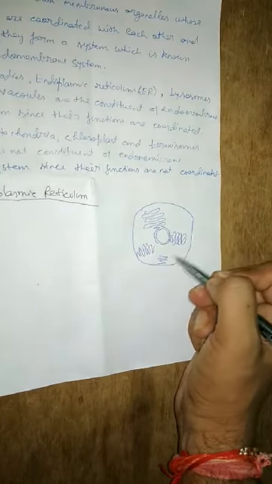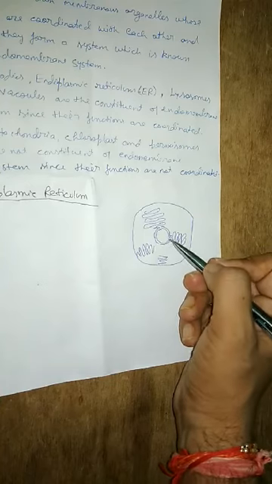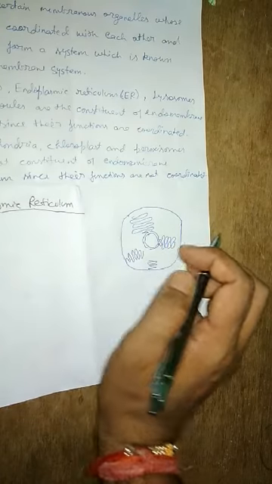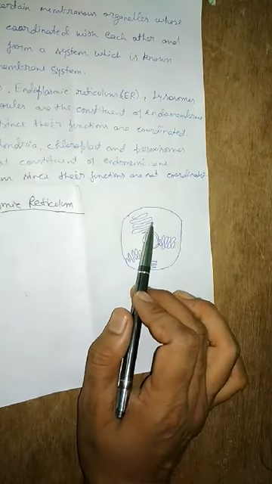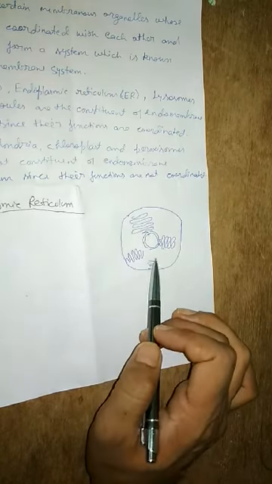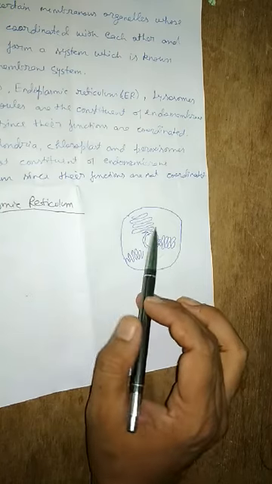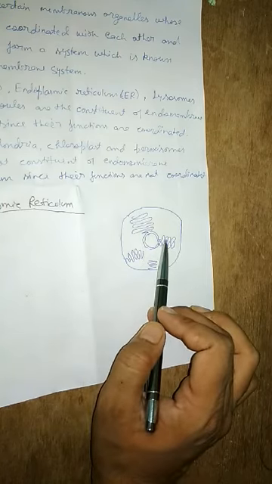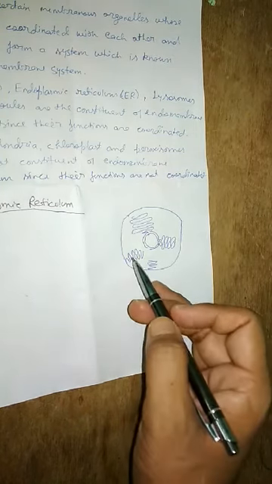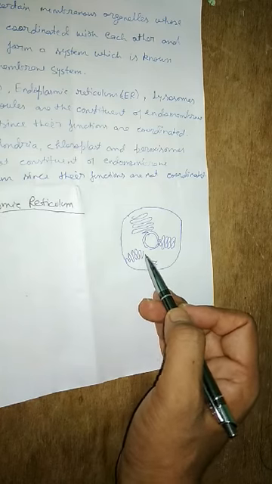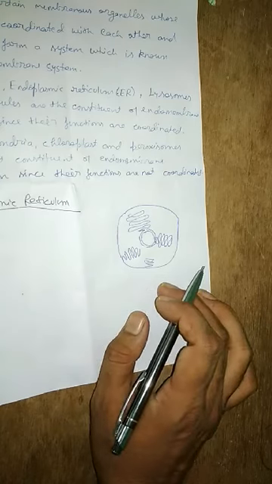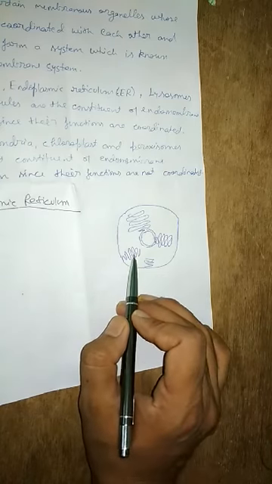Because of this network like structure, it will divide the cytoplasm into two constituents. One constituent of cytoplasm is present inside this network, and the other lies freely. The part of cytoplasm that is present inside this network like structure, which is the endoplasmic reticulum, is called the luminal compartment of the cytoplasm.